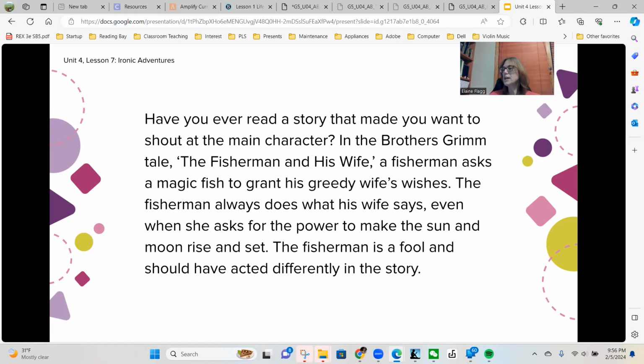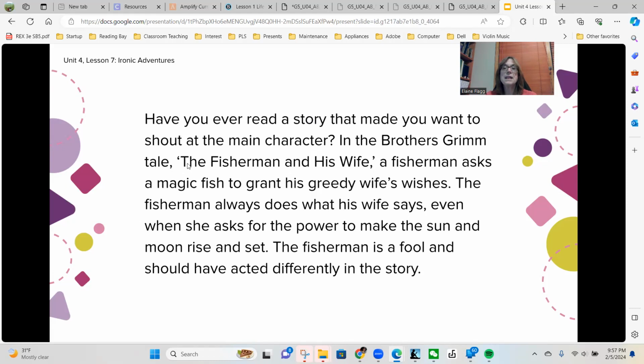The lead or the hook in the model paragraph grabs the reader's attention by asking the question, have you ever read a story that made you want to shout at the main character? Posing a question is a great way to grab readers' attention, but sometimes giving a startling fact or statistic, or asking the reader to imagine something, is another way. After the hook, you should write what type of story it is, and you should tell the name of the story as well.